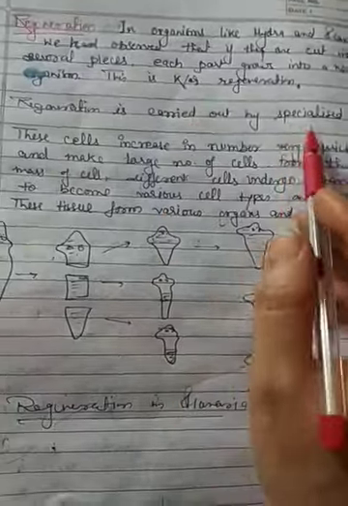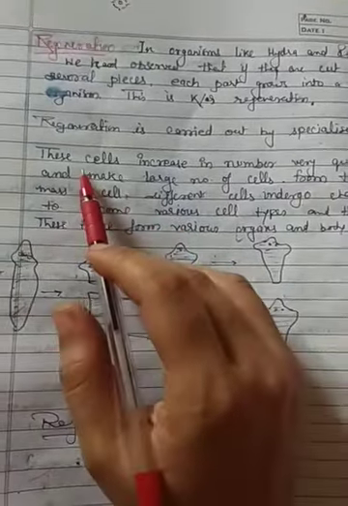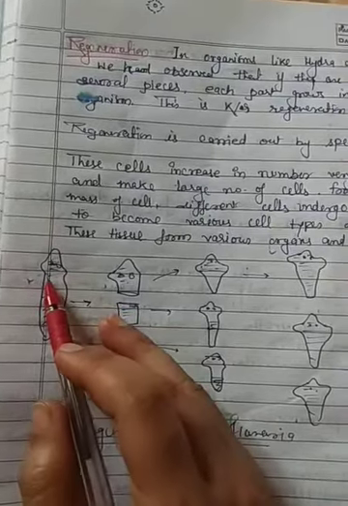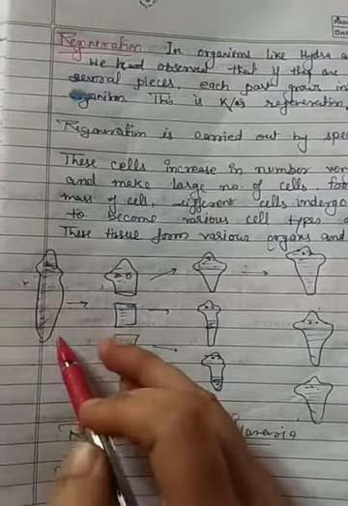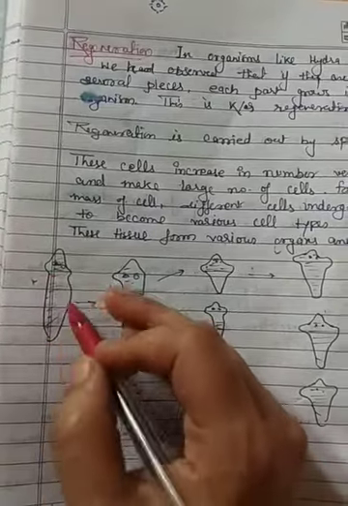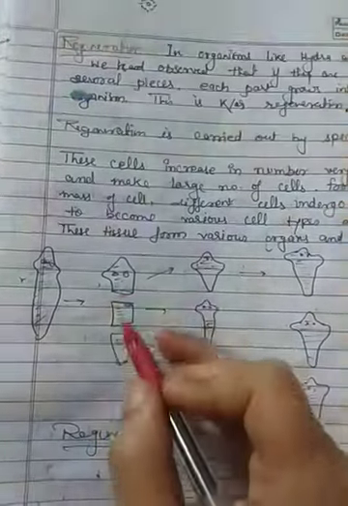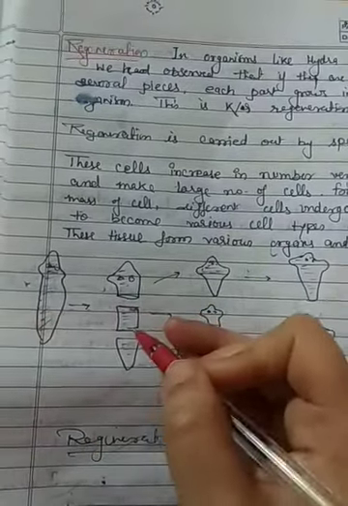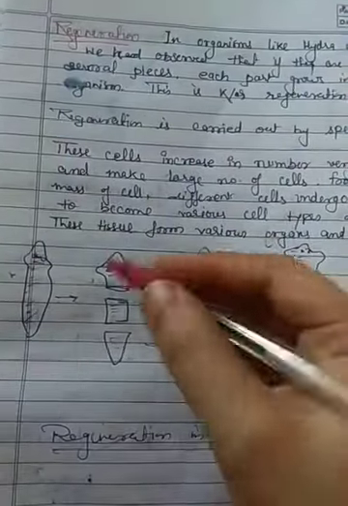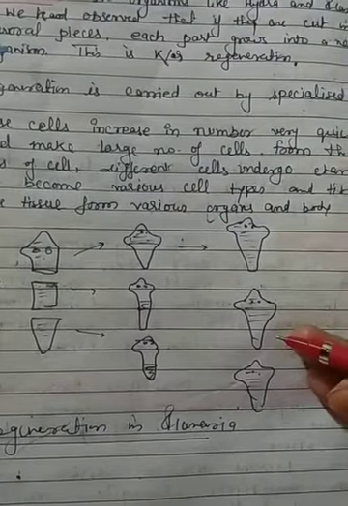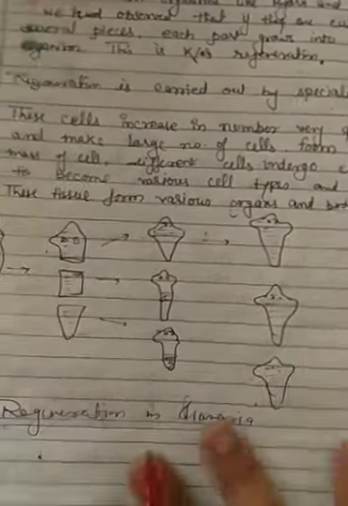It is carried out by specialized cells. Like this is the structure of Planaria. When we cut this organism into three parts, each part is capable of producing a young one of its own kind. This process is called regeneration.